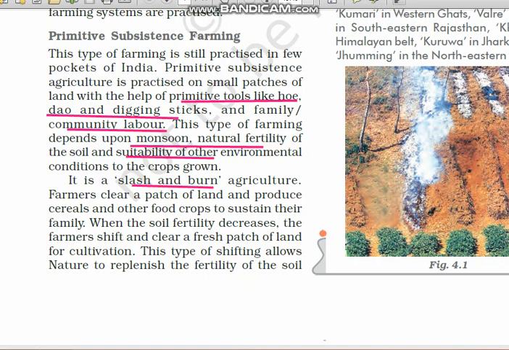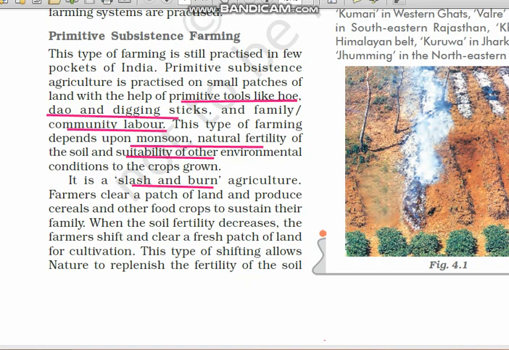Once they feel the fertility of the soil is slowly reducing, they will shift the land. They'll go in search of new fertile land, and they leave this land for a natural process to regenerate again. So this method is known as the slash and burn technique.